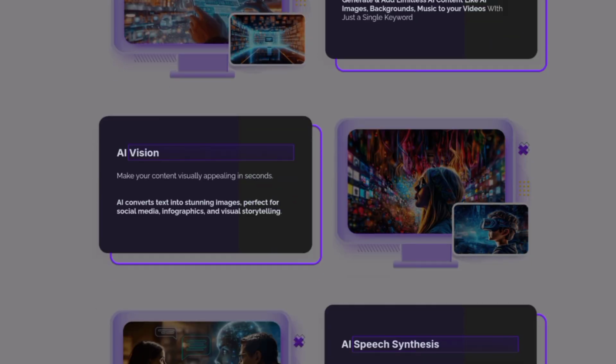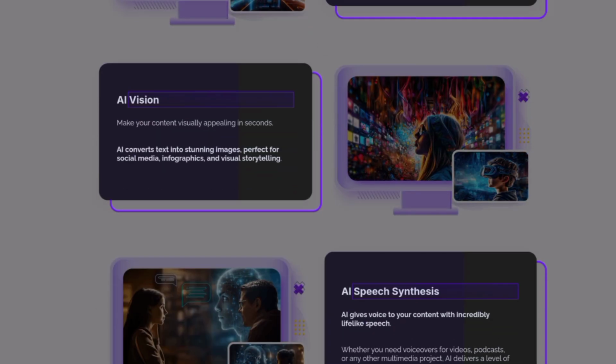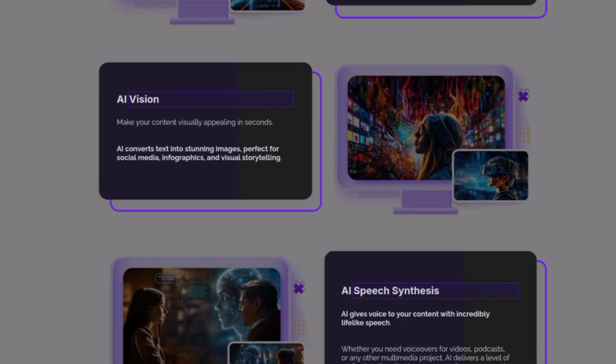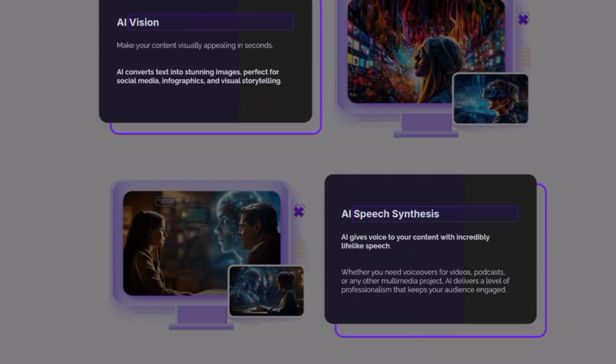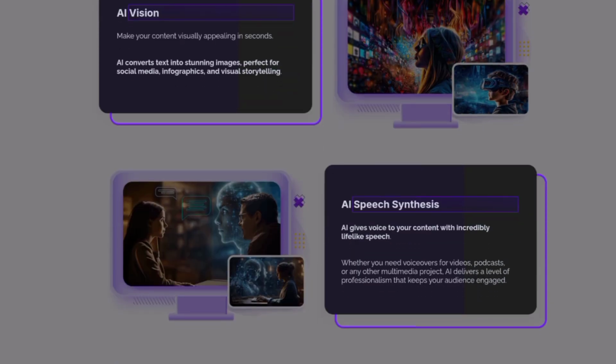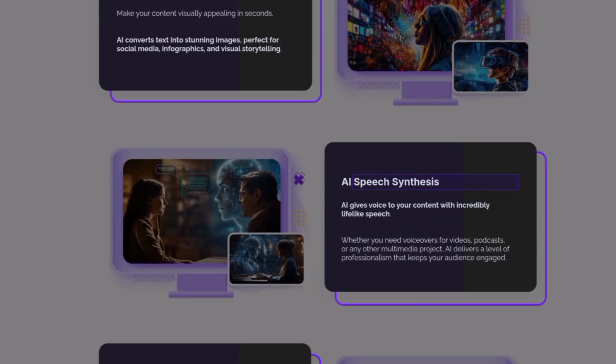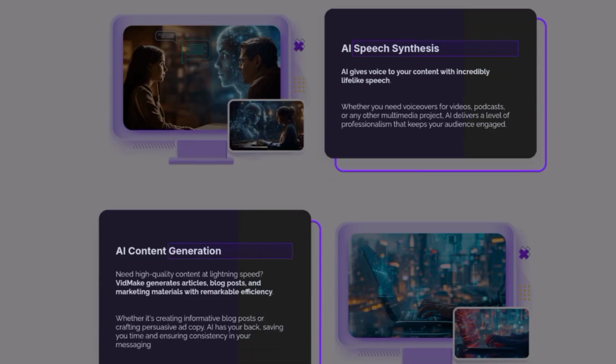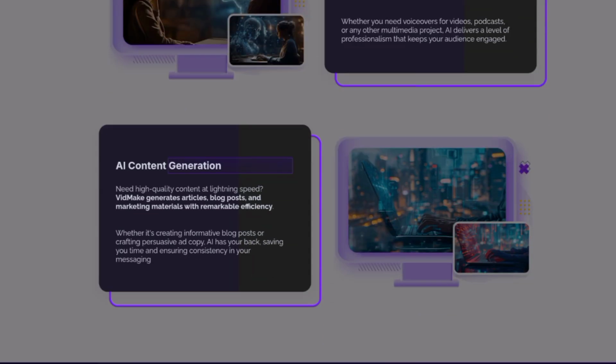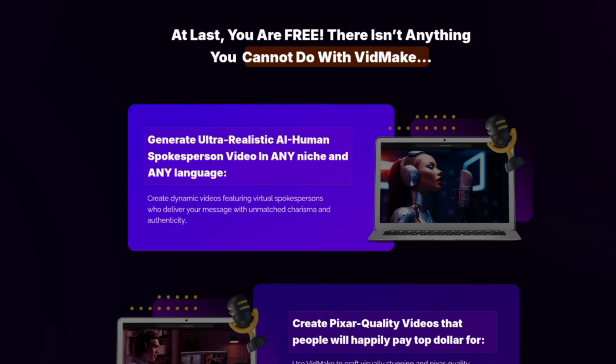AI Vision. AI converts text into stunning images, perfect for social media, infographics, and visual storytelling. AI Speech Synthesis. AI gives voice to your content with incredibly lifelike speech. AI Content Generation. VidMake generates articles, blog posts, and marketing materials with remarkable efficiency. There isn't anything you cannot do with VidMake.